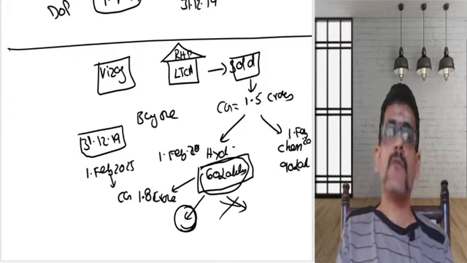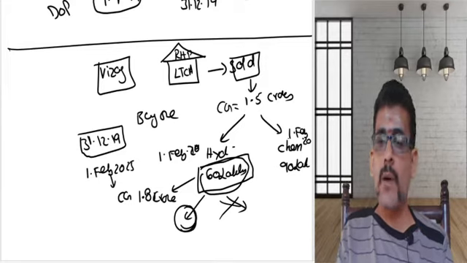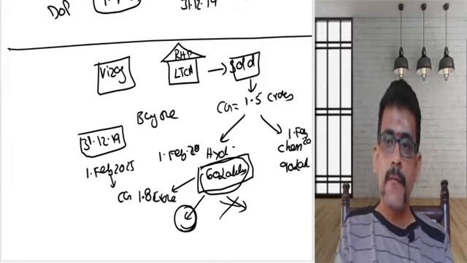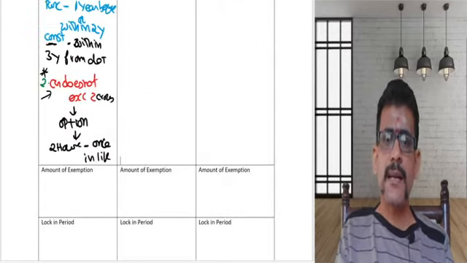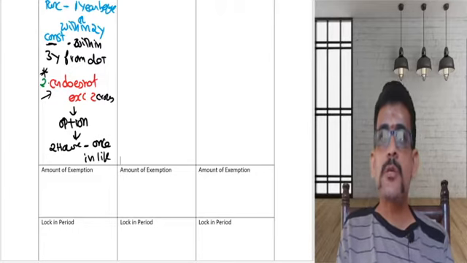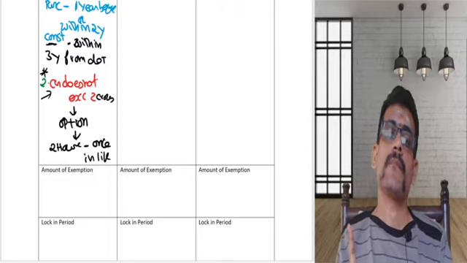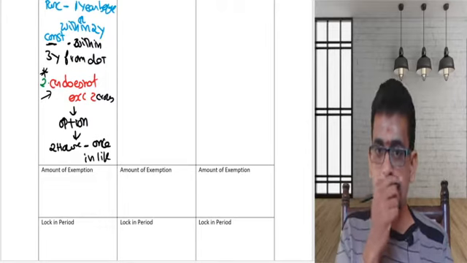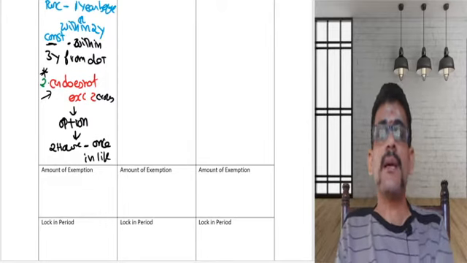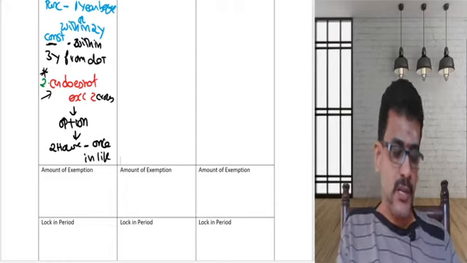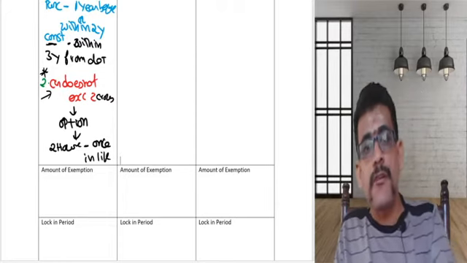I cannot buy two houses there. Why? Because the Act clearly says this option has to be exercised once in your lifetime. That's the condition for section 54.